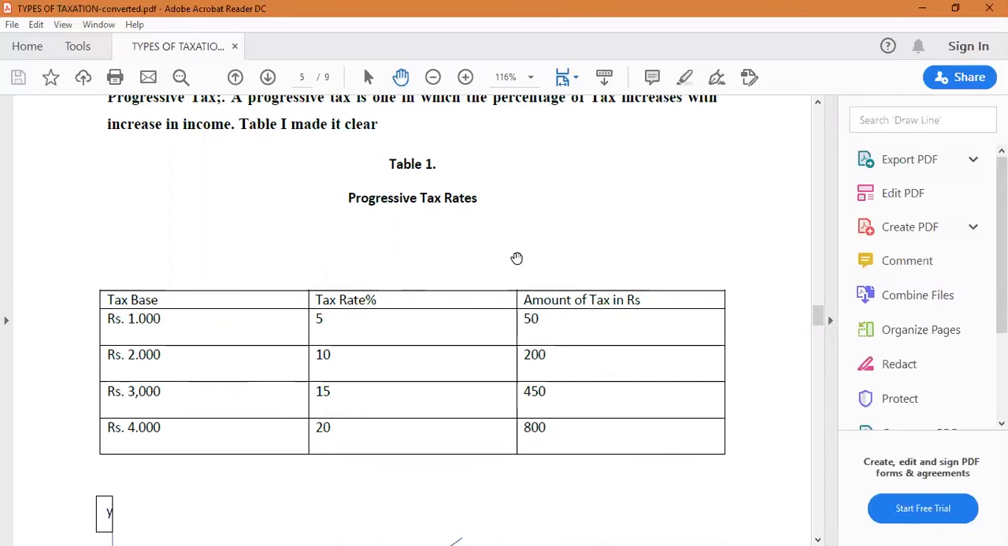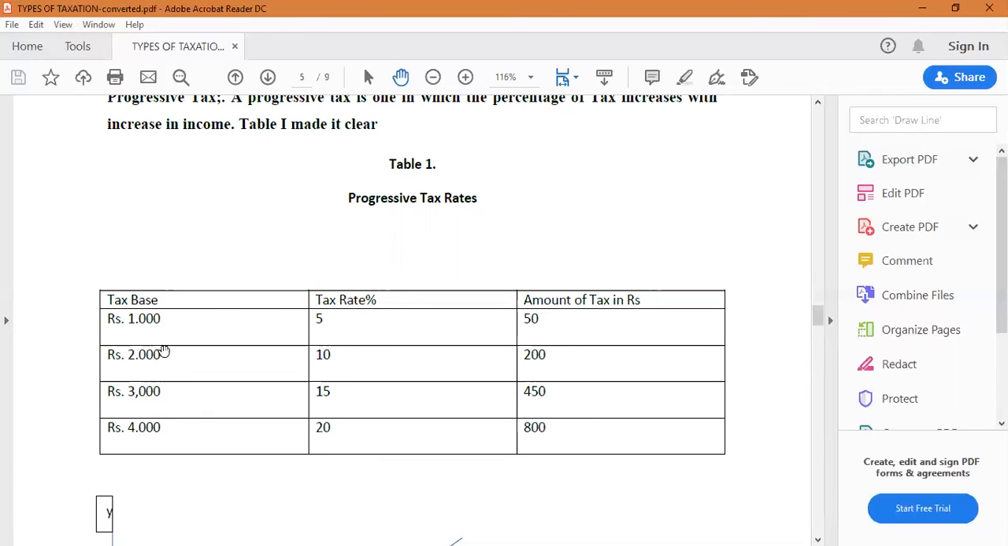So, let us see. Suppose a person's income is rupees 1000, for him the tax rate is 5%, so he has to pay rupees 50 as tax. If a person's income increases to 2000, as per the progressive rates of taxation, the tax rate also increases.